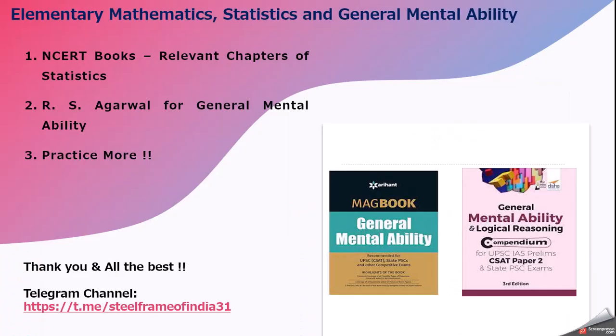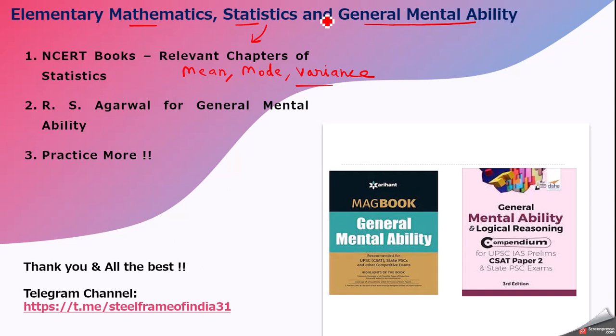Moving on, the last part of our syllabus: elementary mathematics, statistics and general mental ability. For statistics, I will advise you to go through the NCERT book. There are a few chapters related to statistics, and they cover very good concepts, like mean, mode, variance and deviation. All these concepts are cleared in a very good manner in the NCERT chapters.